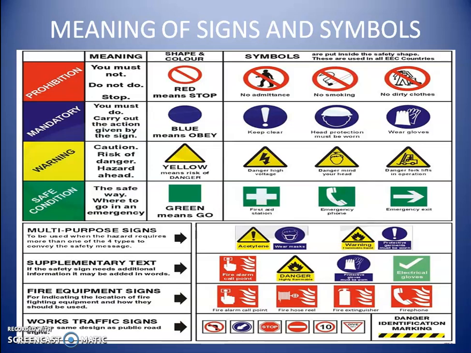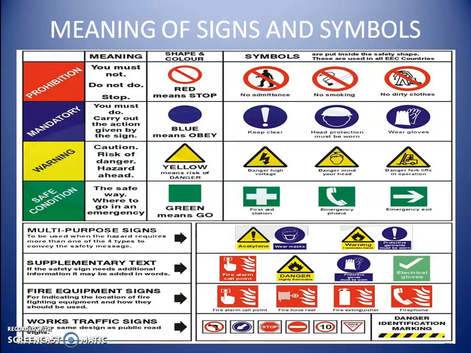No dirty clothes, we must wear neat dress or uniform. Prohibition signs are available in red color, such as no admittance, no smoking and no dirty clothes.